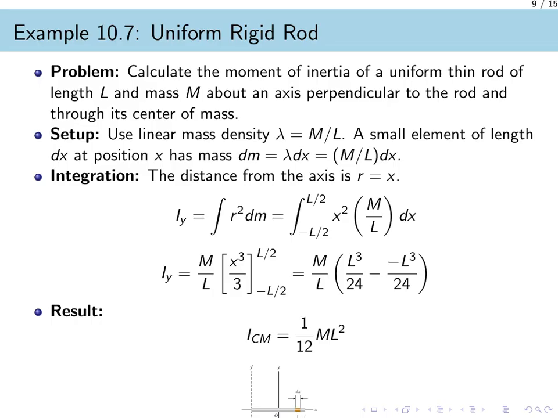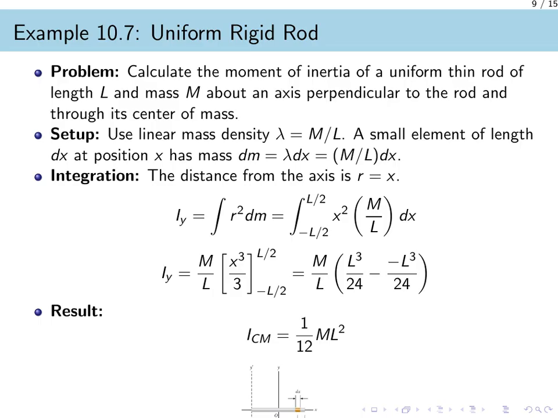Let us work through our first example of calculating the moment of inertia for a continuous object, a thin, uniform rod. This calculation demonstrates the general strategy of using integration to sum up the contributions from all the tiny mass elements that make up an object. First, we need a way to relate a small piece of mass, which we call dm, to a small piece of length, dx.